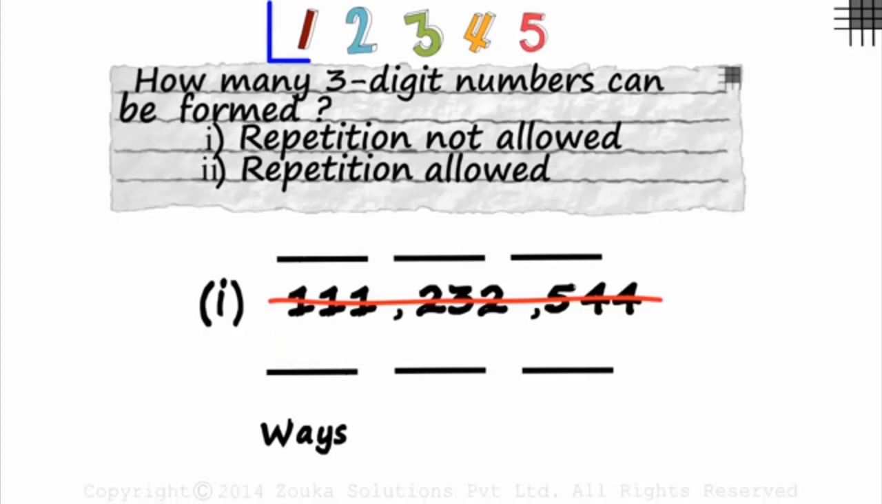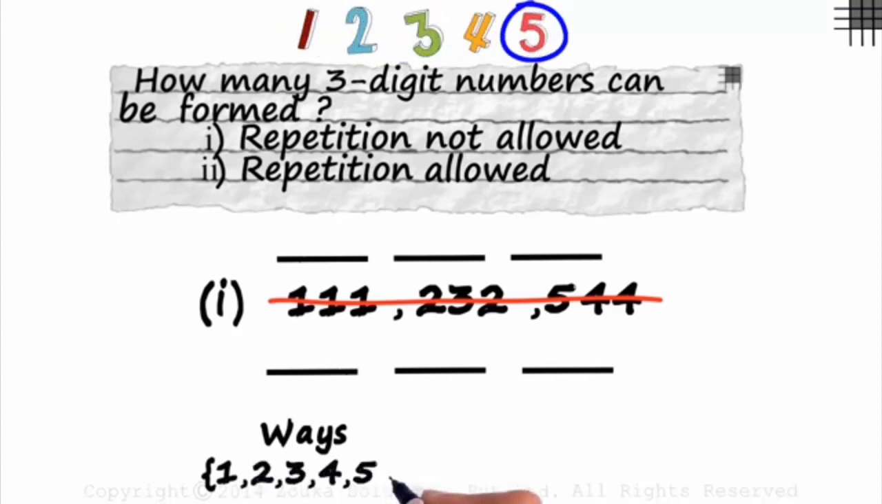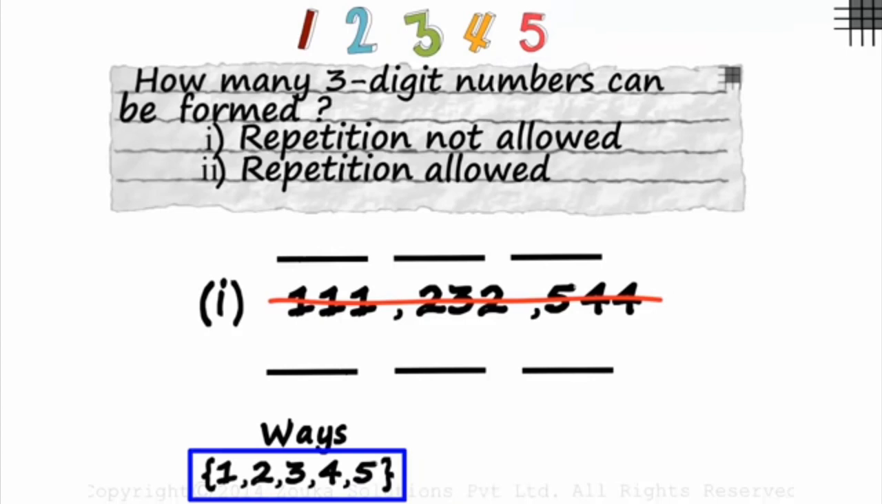You can fill it with any of the 5 digits, right? You can fill it with a 1 or a 2 or a 3 or a 4 or a 5. These are the 5 digits given to us. Did you listen carefully? I used the word or. 1 or a 2 or a 3 and so on. So 5 ways in all. We can fill it with any one of these 5 digits.